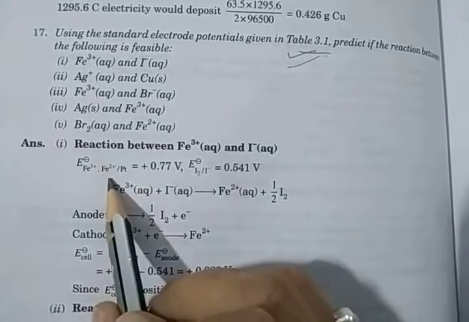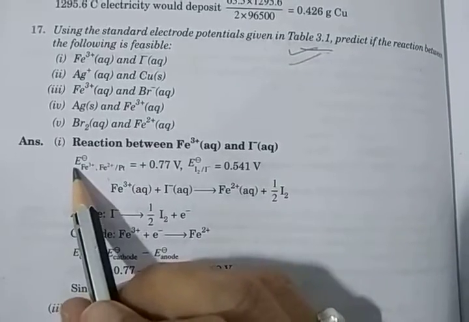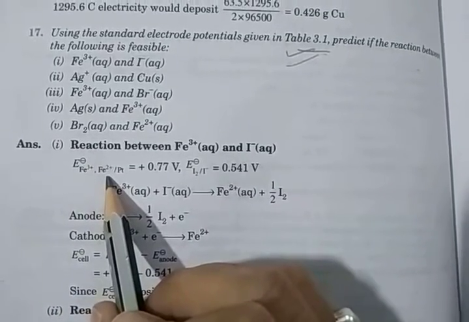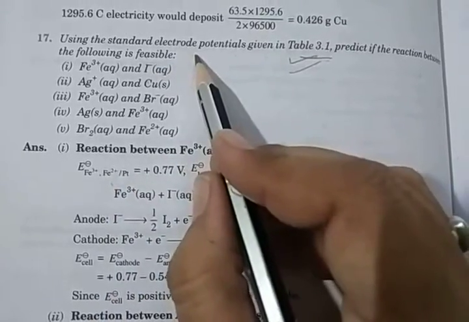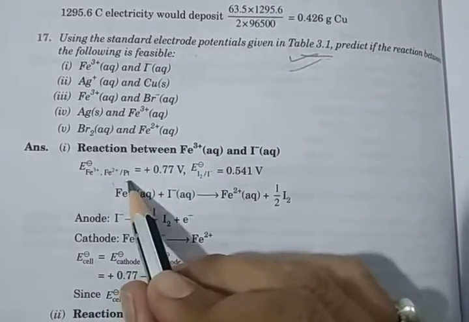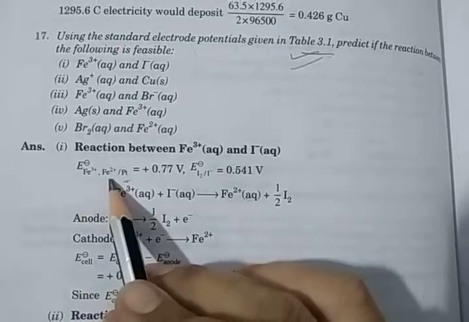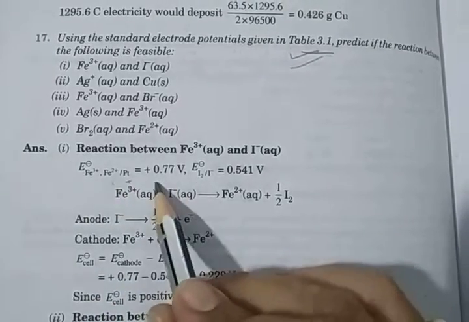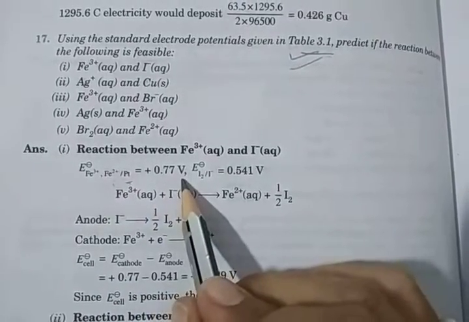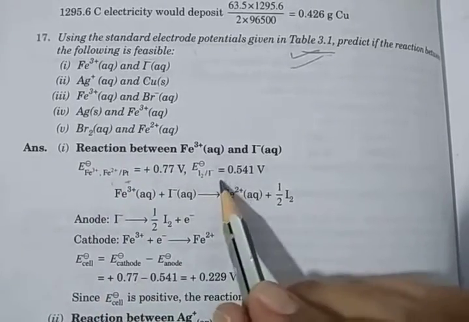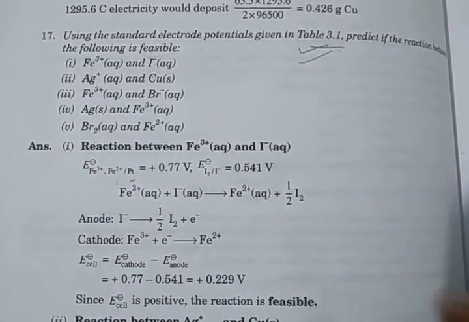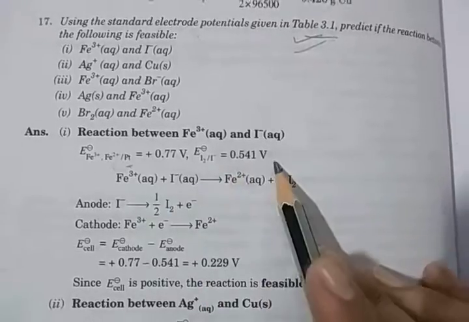We have to use the standard electrode potential of the ferric ion and of iodine. Fe3 plus converts into Fe2 plus, with potential 0.77 volt, and for iodine 0.541 volt. So potential values are given.